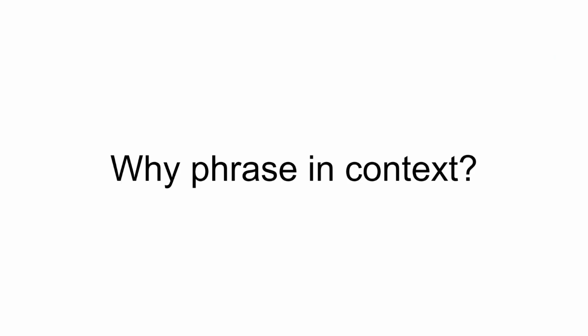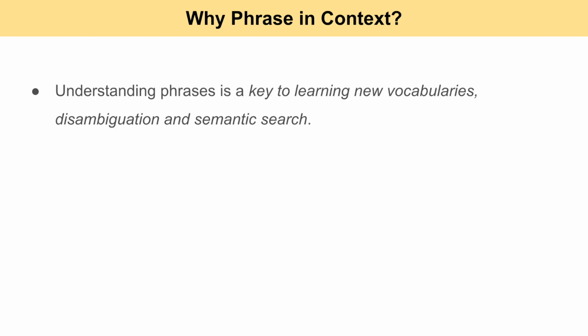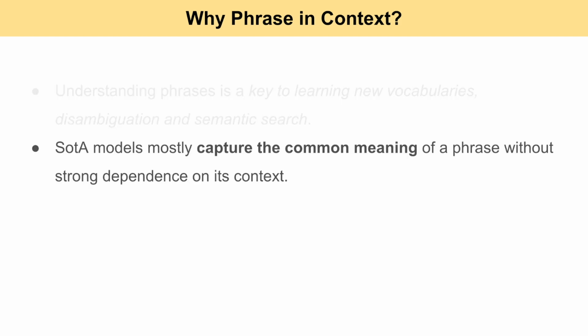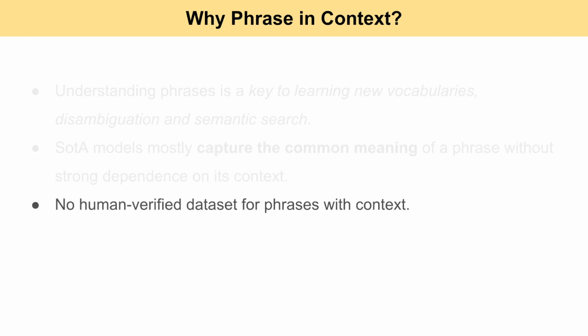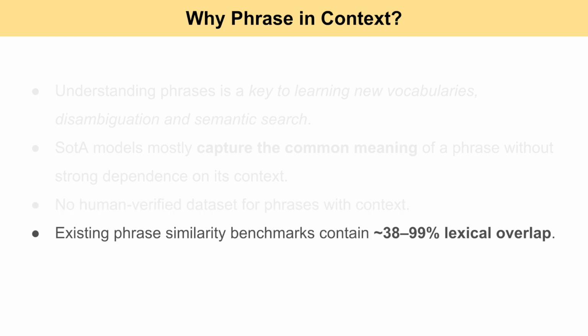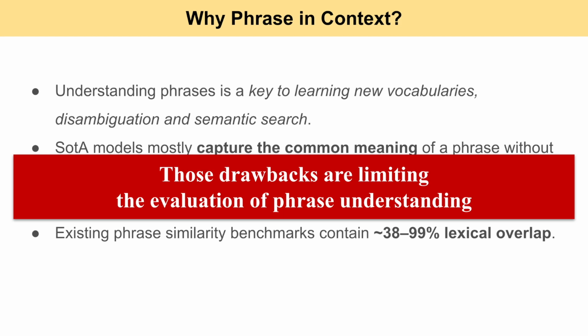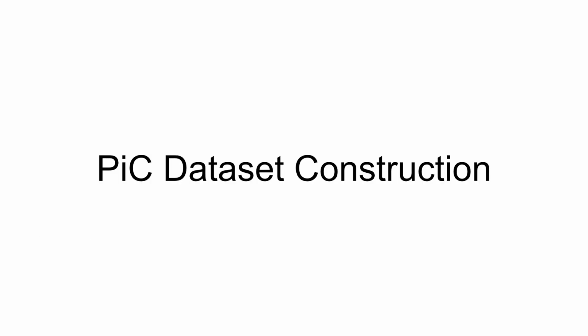Why phrase in context? Understanding phrases is a key to learn new vocabularies, disambiguation, and semantic search. State-of-the-art models mostly capture the common meaning of the phrase without strong dependence on its context. There is no human-verified dataset for phrases with context. Existing phrase similarity benchmarks contain around 38 to 99% lexical overlap. Those drawbacks are limiting the evaluation of phrase understanding.